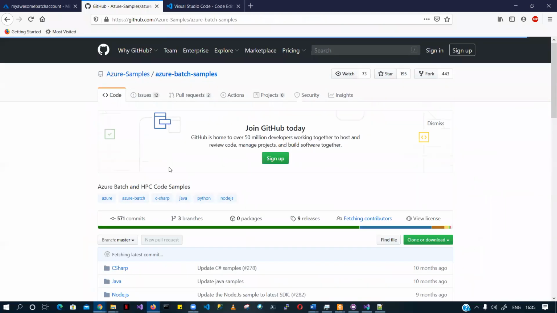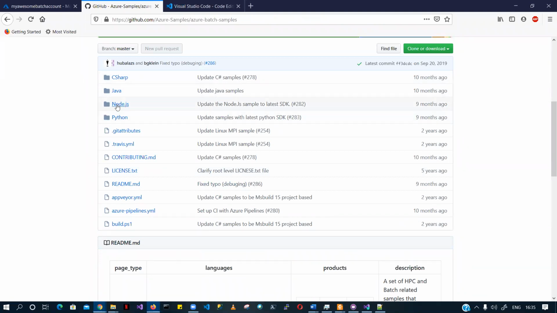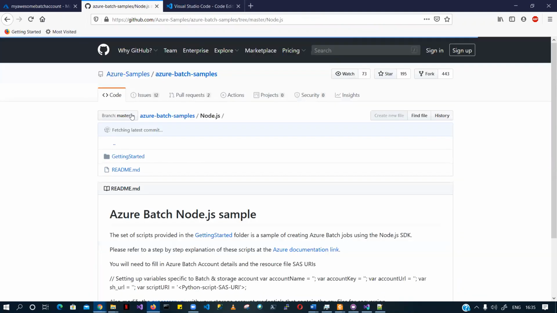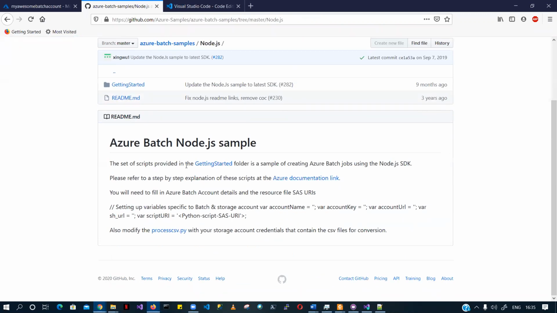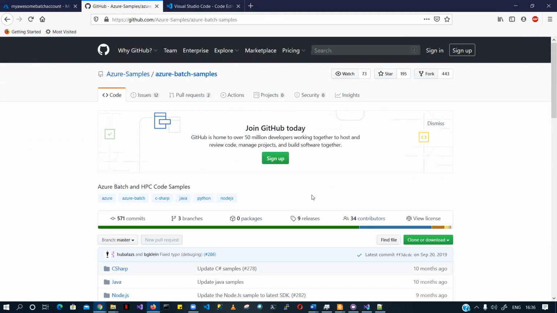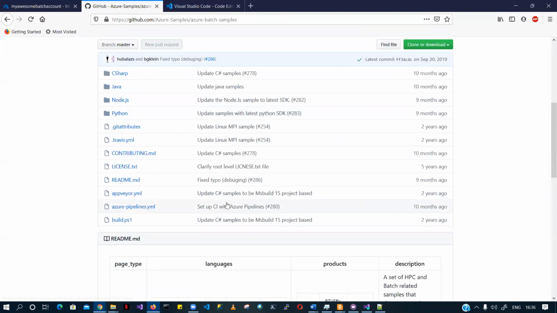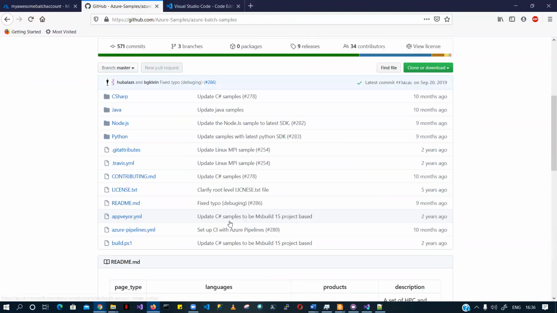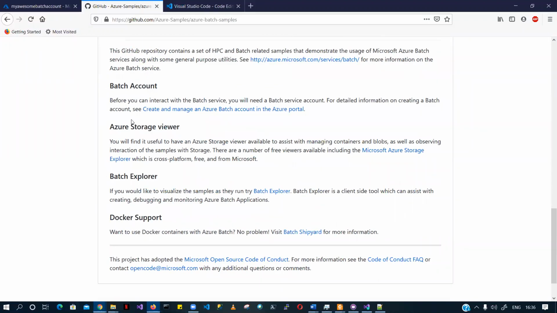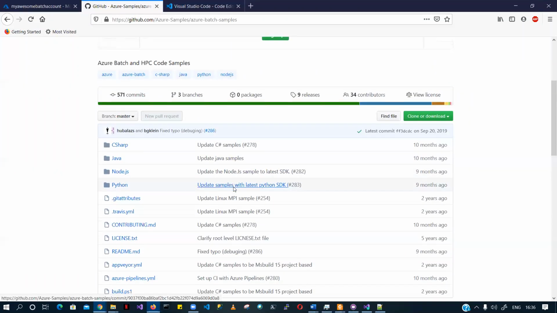There are a lot of batch samples, right? You can go ahead and see the Java and Node.js ones. If you want to see the set of scripts provided in getting started, you can go to getting started and refer to a step by step application using these links. That's the beauty of GitHub, folks. Whenever you pull any sort of code, they give you step by step instructions on what to do. This page talks about what you need in order to run your batch job. More or less you'll find everything.